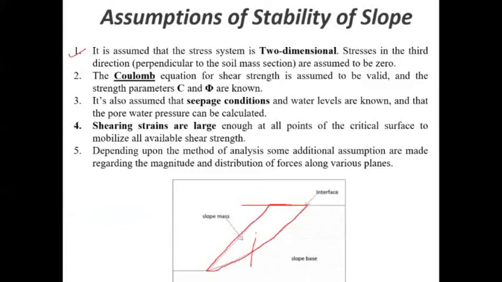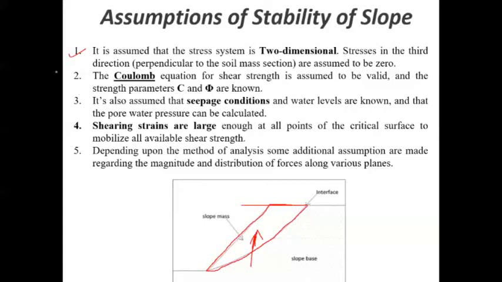Perpendicular means perpendicular to the plane of the screen, so the stresses in that direction are considered zero. That is the two-dimensional stress system.